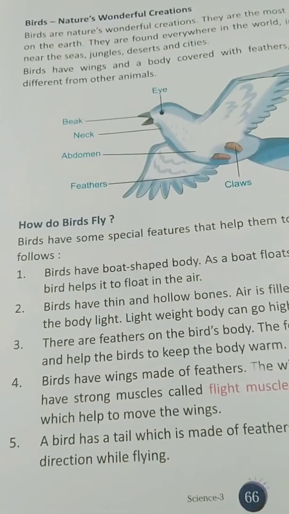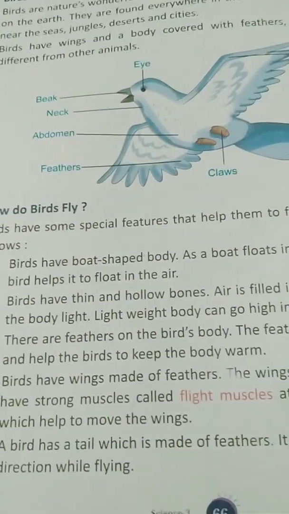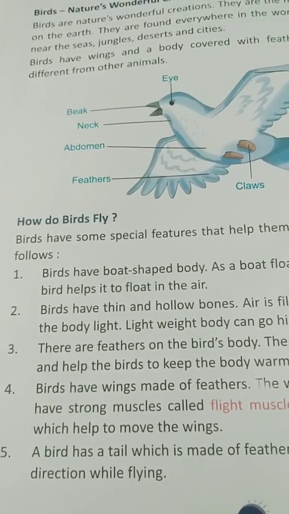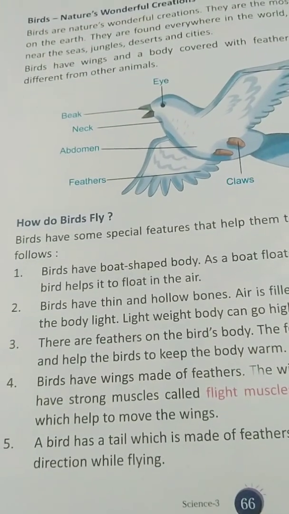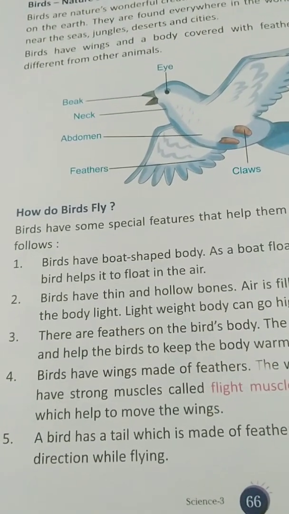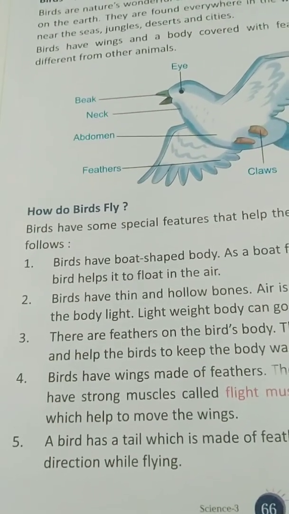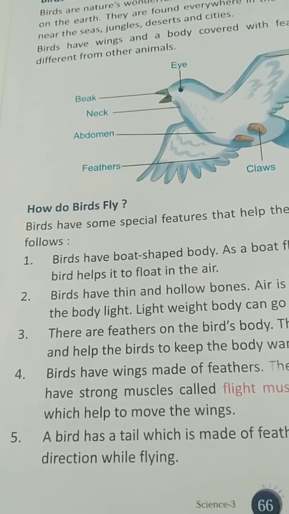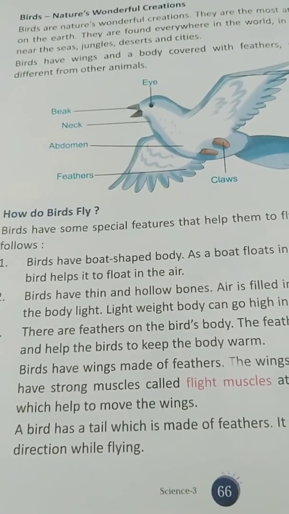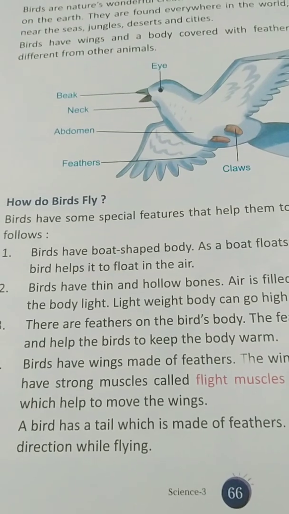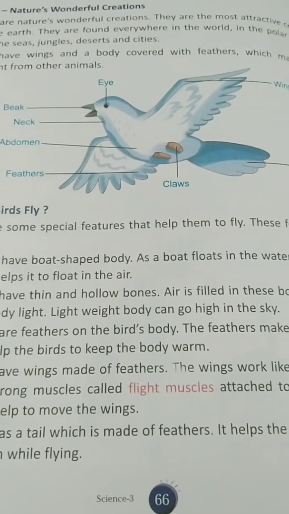Birds have a boat-shaped body. So as a boat floats in the water, the body of a bird helps it to float in the air. The body of the bird is just like a boat, as you all know that a boat floats in the water. The same with the birds also. A bird's body is able to fly in the air. Now see the next one. Birds have thin and hollow bones. Air is filled in these bones that makes the body light. A lightweight body can go high in the sky.